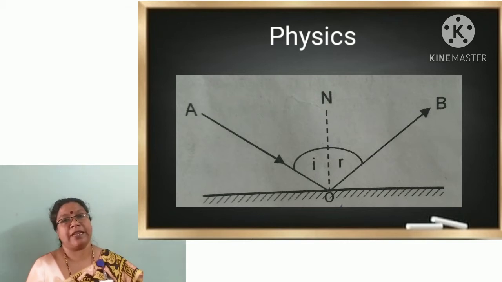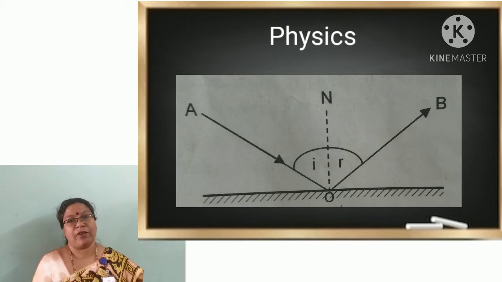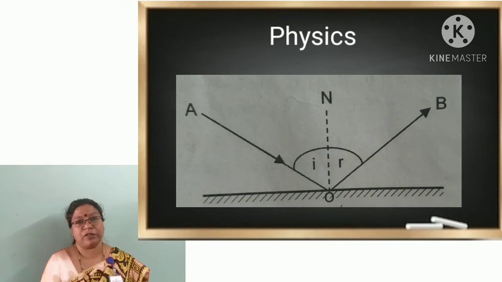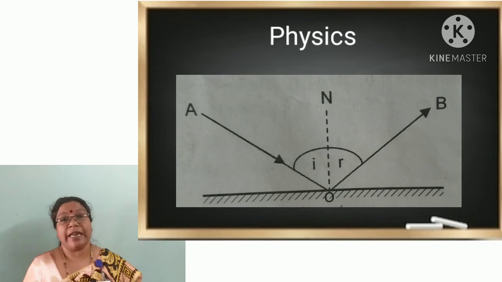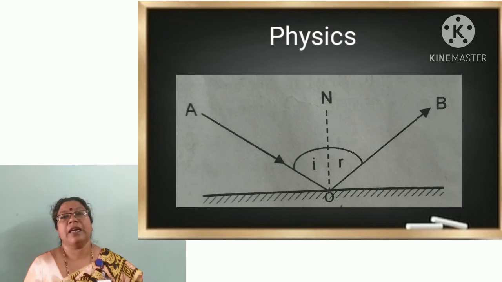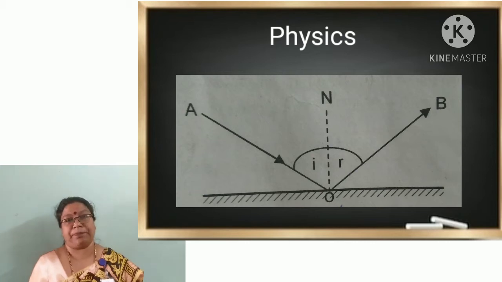First, see in the figure, you can see a ray of light falling on a mirror. AO is the ray of light that falls on the mirror, and that ray of light is known as the incident ray. Then OB is the reflected ray, that is the ray of light that comes back after hitting the mirror.